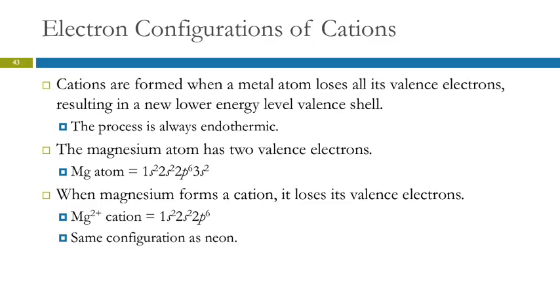So instead of writing the whole configuration like that, could we just put brackets and then Ne next to it? That's a good question. So for the magnesium ion, could you just say this is Ne? It depends on how the question's worded.